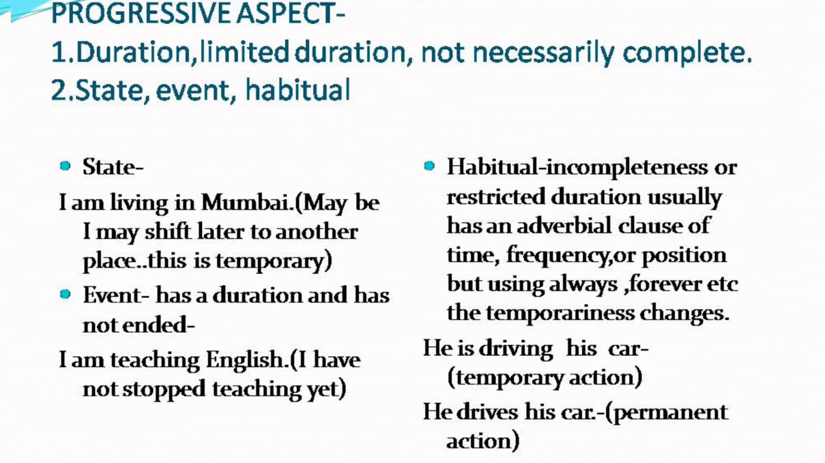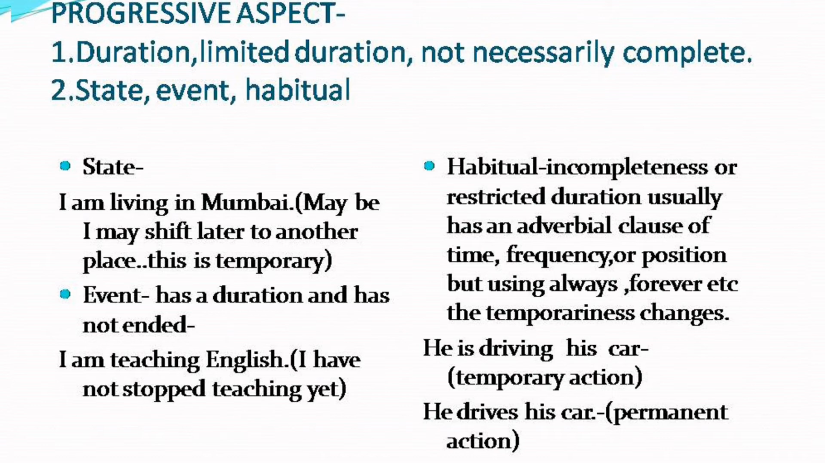Habitual. In that habitual one, incompleteness or restricted duration usually has an adverbial clause of time, frequency, or position, but when using always, forever, etc., the temporariness changes. This is what we have to speak about habitual one. When it is restricted duration, it will be followed by an adverbial clause of time, frequency, or position. The moment you start using always, forever, etc., the temporariness changes.